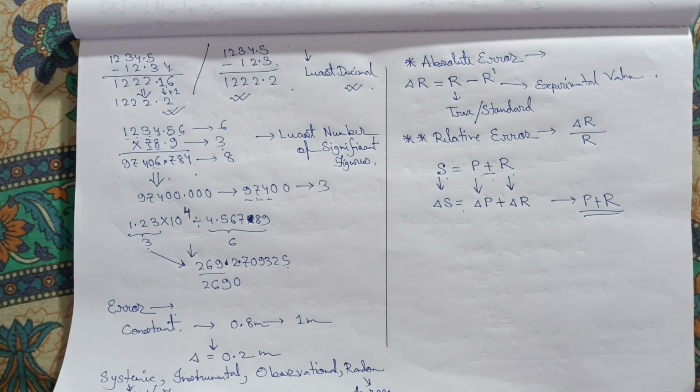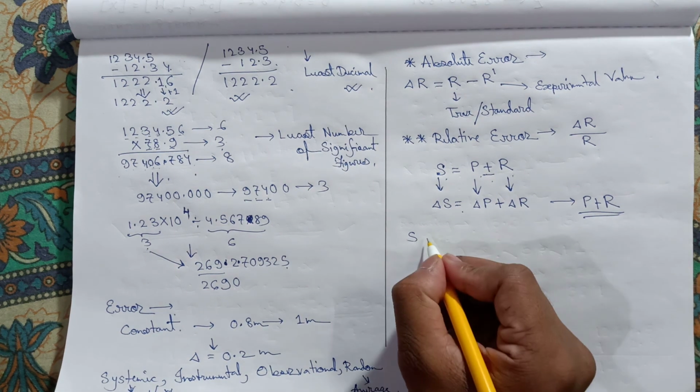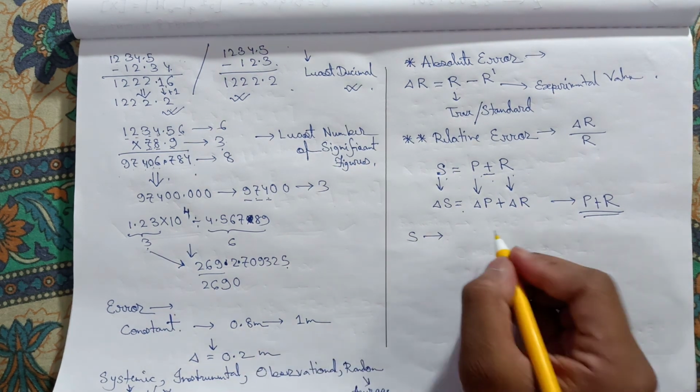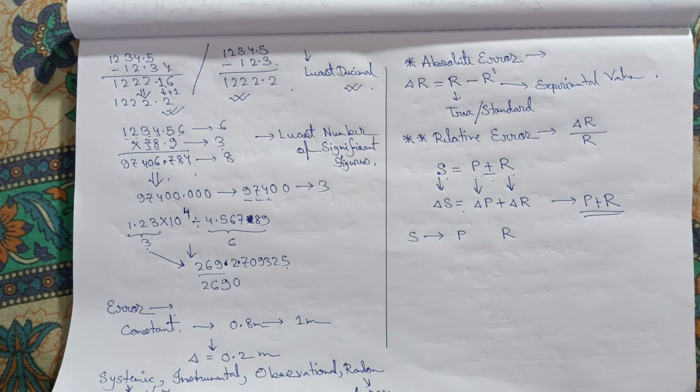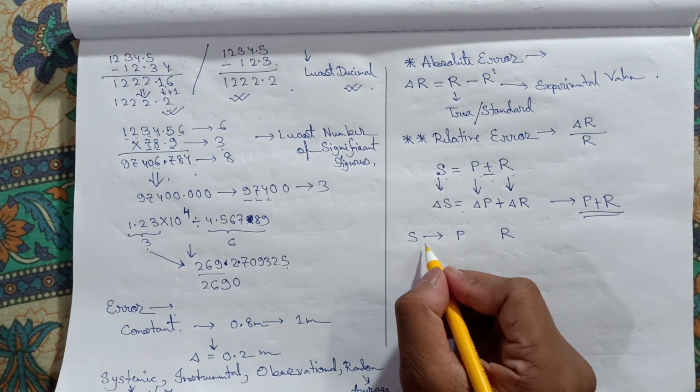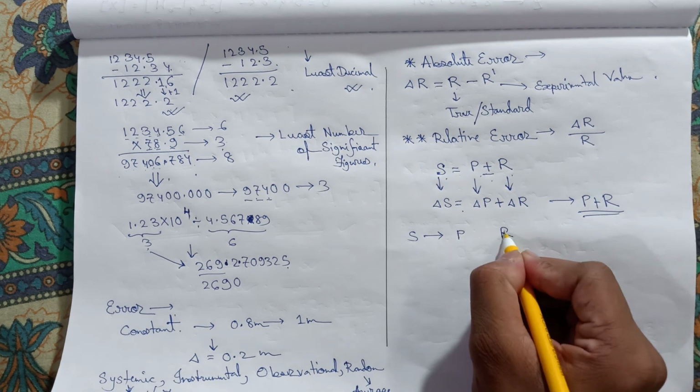But in case of minus, how can it be minus? Okay, let's relate to a practical life example, then it will be easy for you. Let's say S is a person, and P and R are also persons. Some different persons, but both P and R.